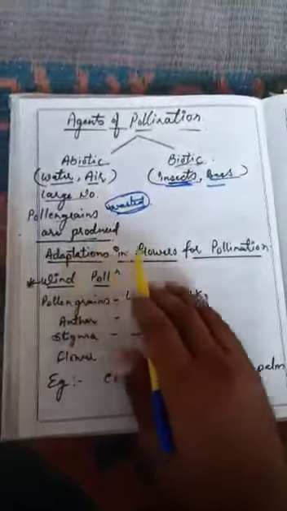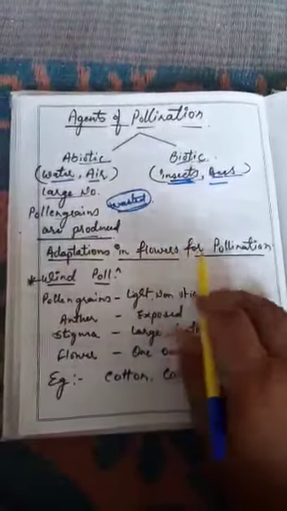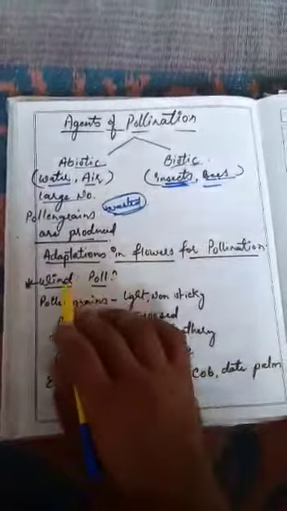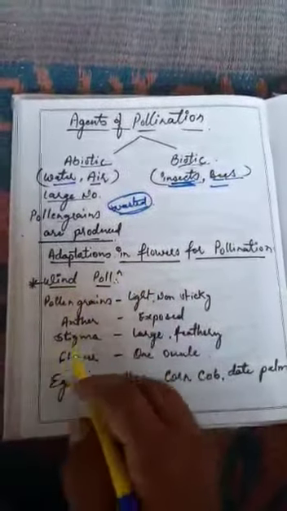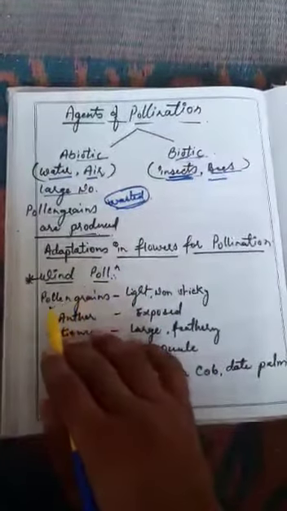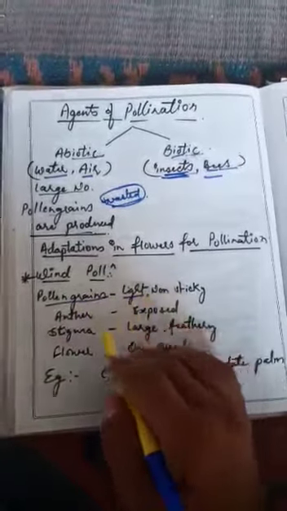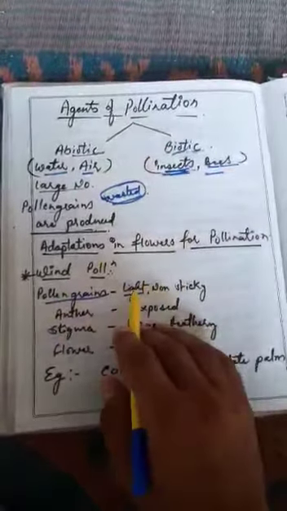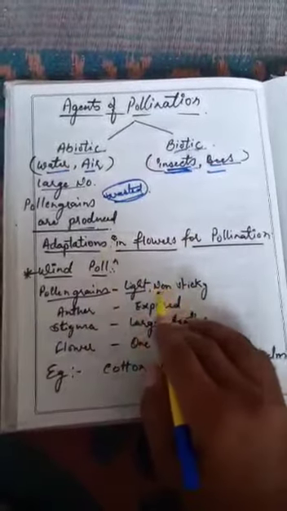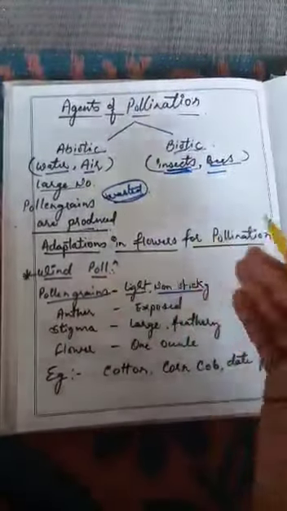Now there are certain adaptations also in the flower for pollination, such as if I talk about wind pollination. In wind pollination, what happens? Pollen grains of that flower are light so that they fly easily in wind, and they are non-sticky so that they do not stick anywhere.